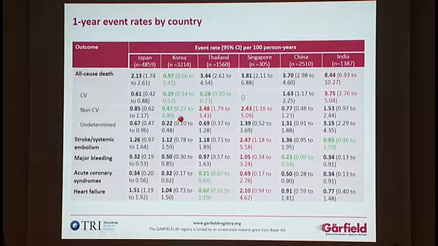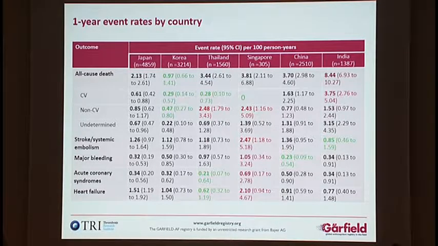If we look at stroke and systemic embolism, it ranged from 0.85 per 100 person years in India to 2.47 in Singapore. Major bleeding also ranged from 1.05, highest in Singapore, to 0.23 in China. Acute coronary syndromes were lowest in Thailand and highest in Singapore, and the same could be said of heart failure, lowest in Thailand and highest in Singapore.